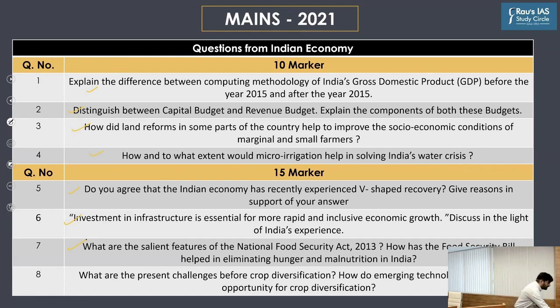Next, you have a topic from Indian agriculture. The question is, what are the present challenges before crop diversification? How do emerging technologies provide an opportunity for crop diversification? In the GS paper 3 syllabus, if you have a look, there is a topic mentioned as crop diversification or cropping pattern in India. Directly from this topic of cropping pattern in India, we got this question.